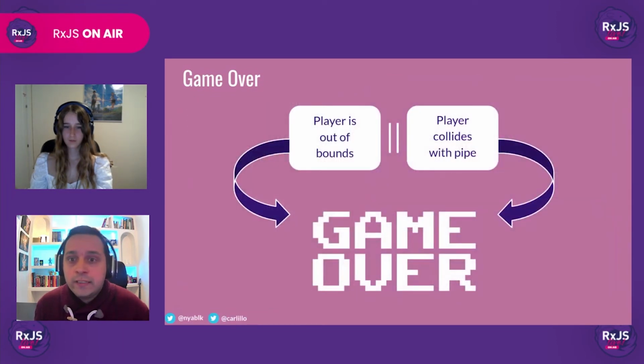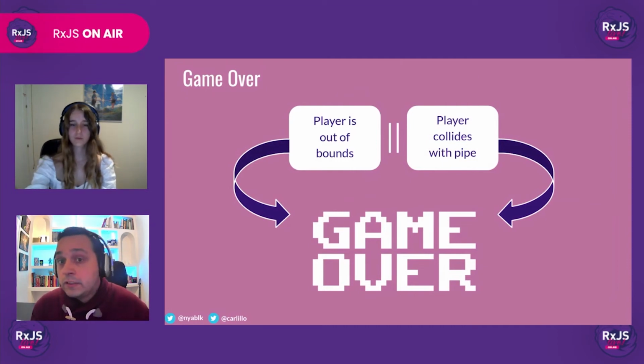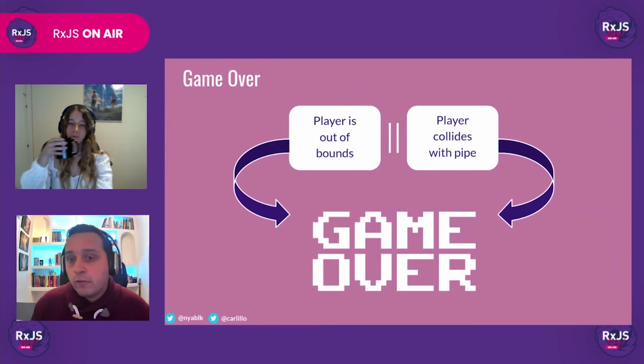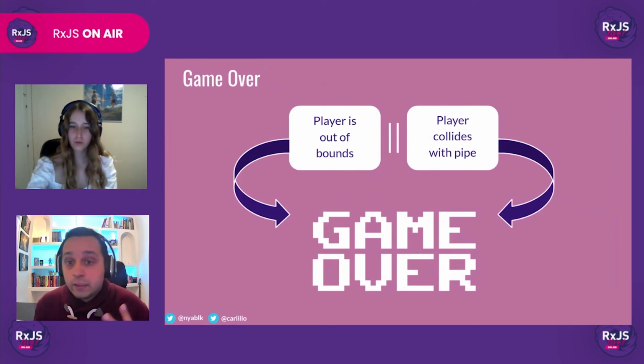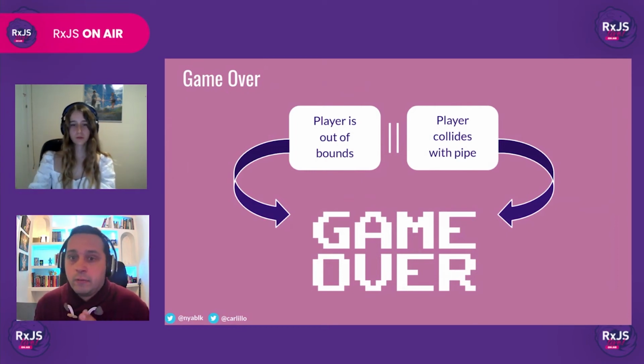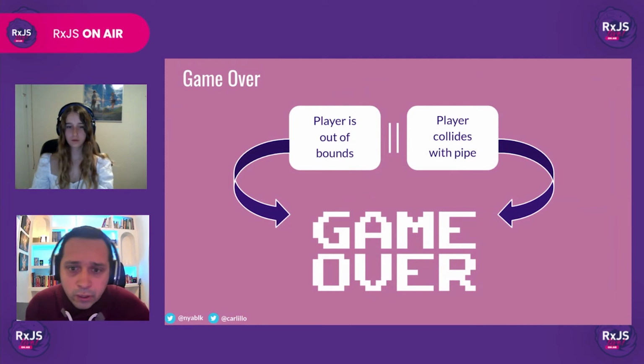Now we need to decide when our gameOver function is going to be called. The player loses the game if one of two conditions is met. First, the player is out of the bounds. Second, the player collides with a pipe. Nia, how do we implement this?